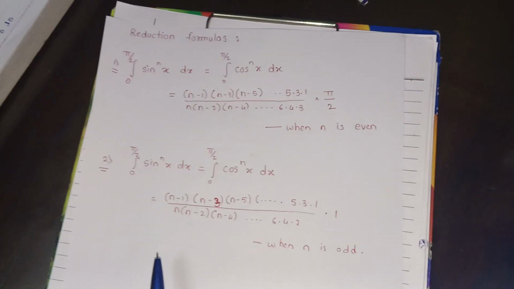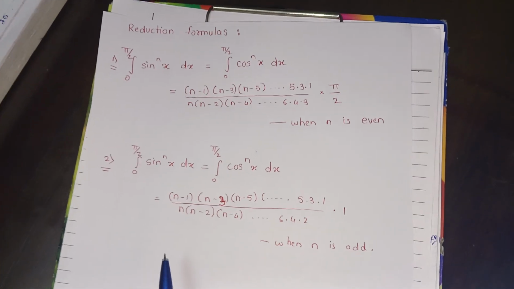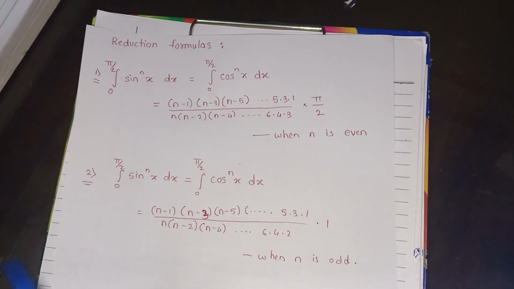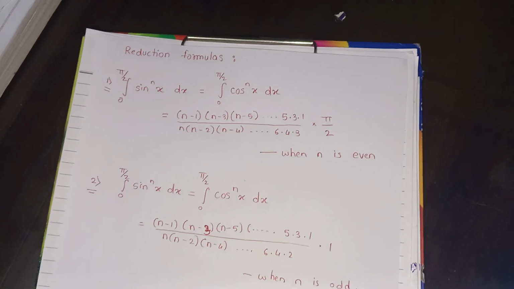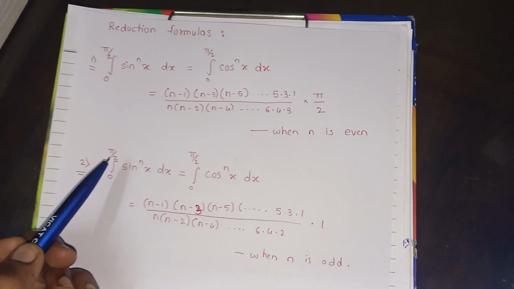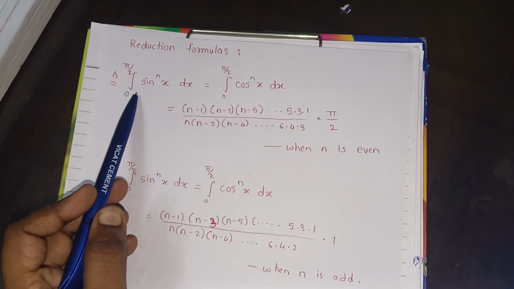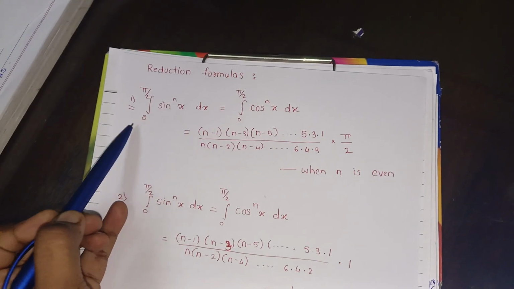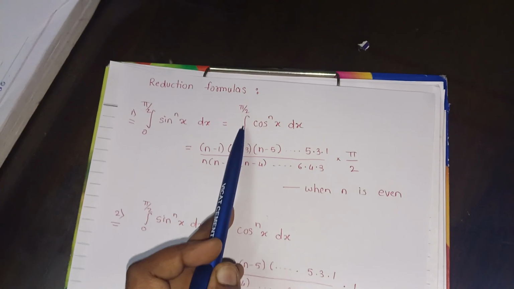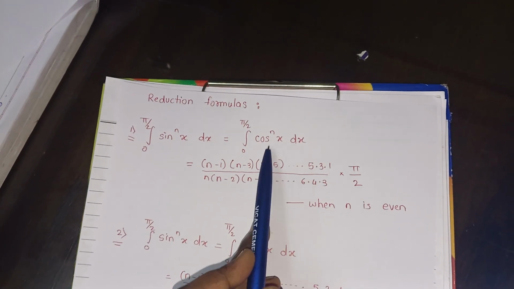So today we are going to see a problem on reduction formulas. First, let us see what is a reduction formula. Basically, there are two types of reduction formula, but today we are going to see the first type. The first type of the reduction formula is integration from limits 0 to pi by 2 of sin raised to n x dx, or integration 0 to pi by 2 of cos raised to n x dx.